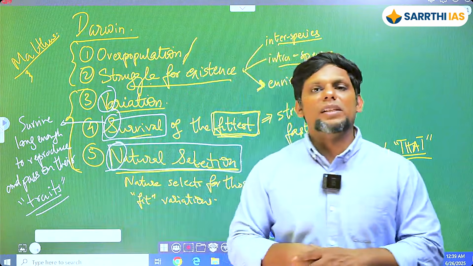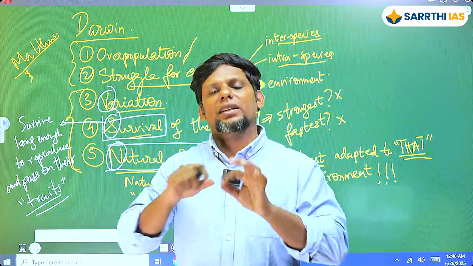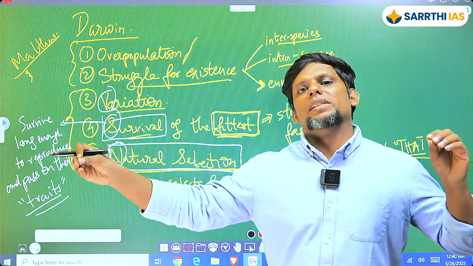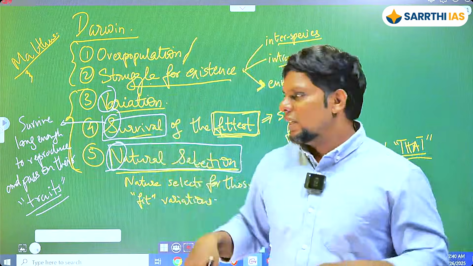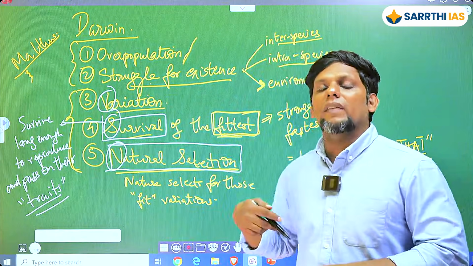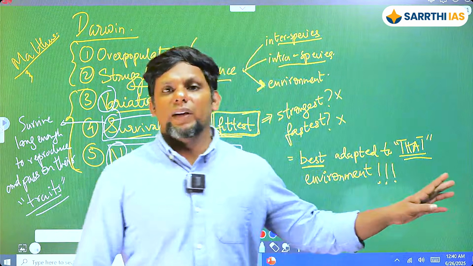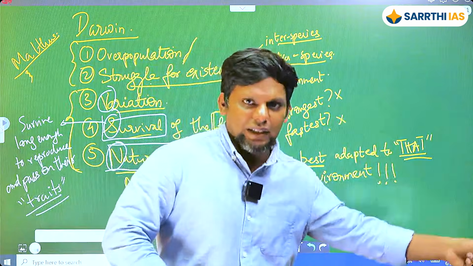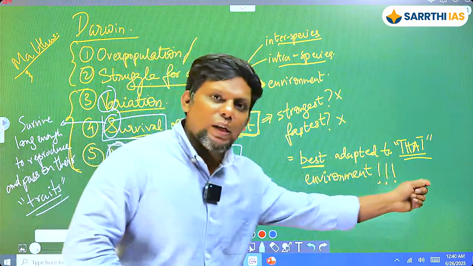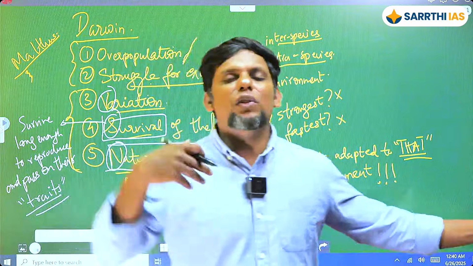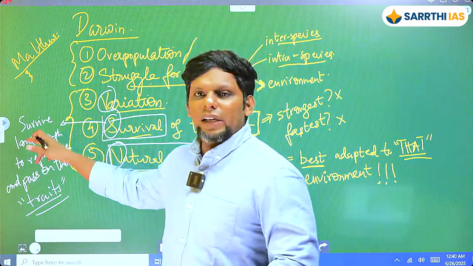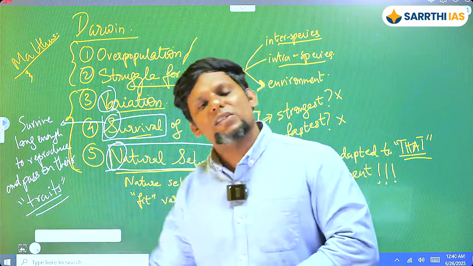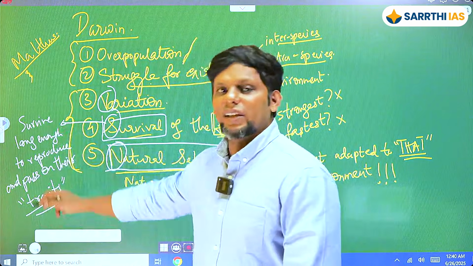Variation essentially means that there are different kinds of variants within that particular species, whether it's 50,000 eggs or whatever it is, right? There are multiple of them, and each of them has some kind of variants. Some of these variants are going to be fit for that particular environment, and some are not. The ones who are fit, best suited for that environment, are the fittest ones. They are able to survive long enough to reach reproductive age, attract mates and pass on their traits. इसके बाद वो मर जाएंगे, it doesn't matter because they've already passed on their traits. So the next generation will still have a lot of these traits.